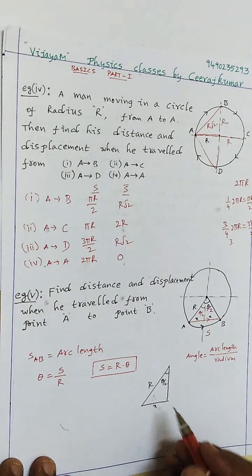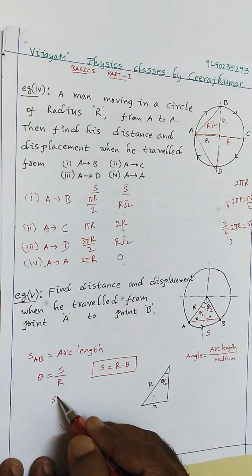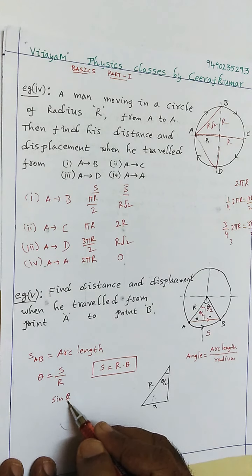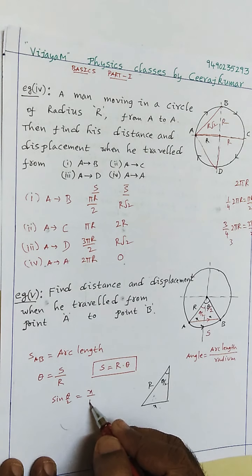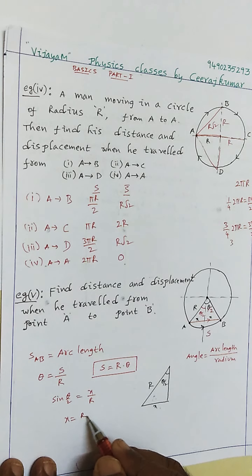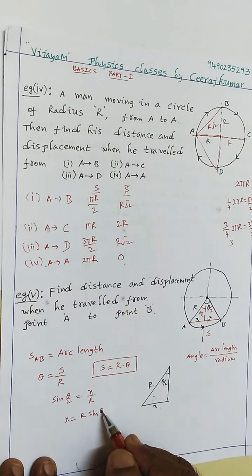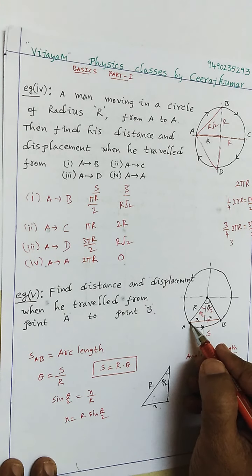Now observe this theta by 2. Let us take sine theta by 2. What is sine theta by 2? It's nothing but x by r. Therefore the displacement x is equal to r sine theta by 2.